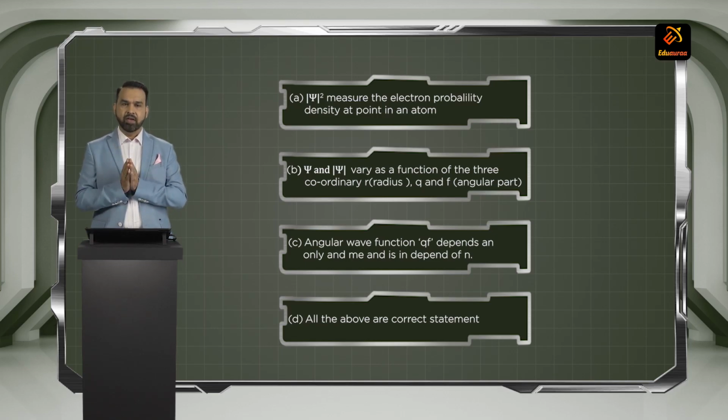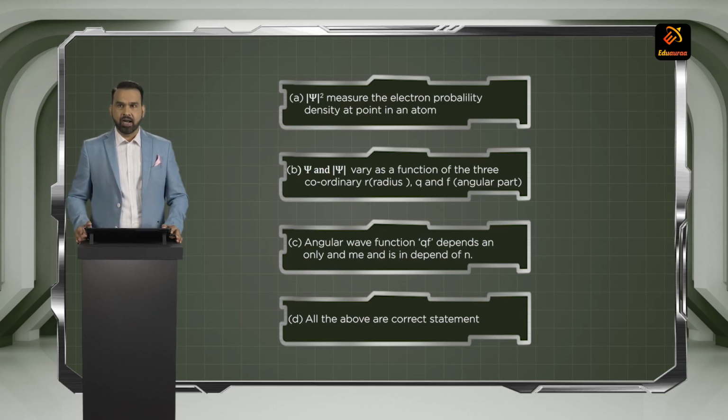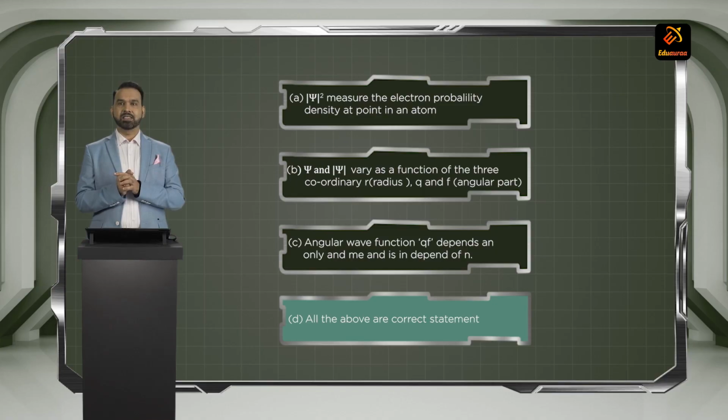The third choice says that the angular wave function depends on l and m and is independent of n. All of the above are correct according to Schrodinger's equation for finding out the probability of an electron at any point in an atom. So choice D is the correct answer.